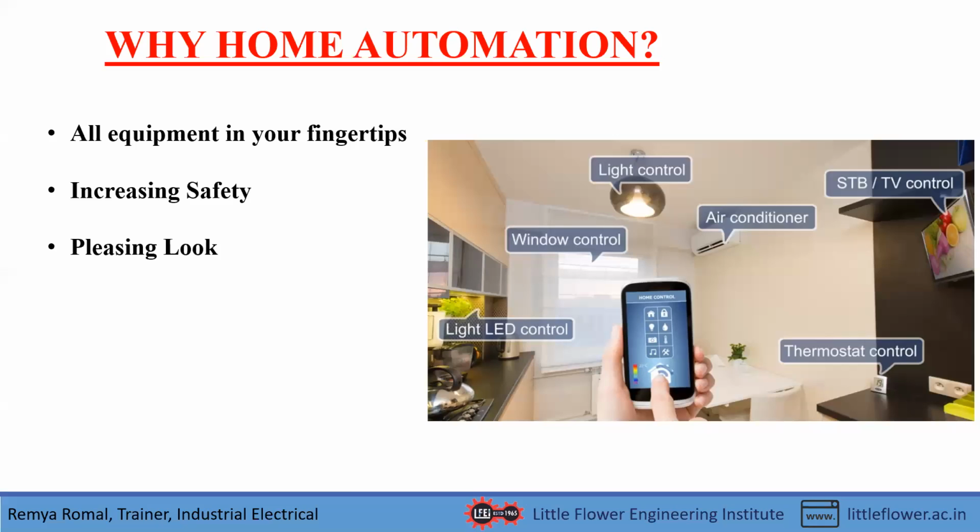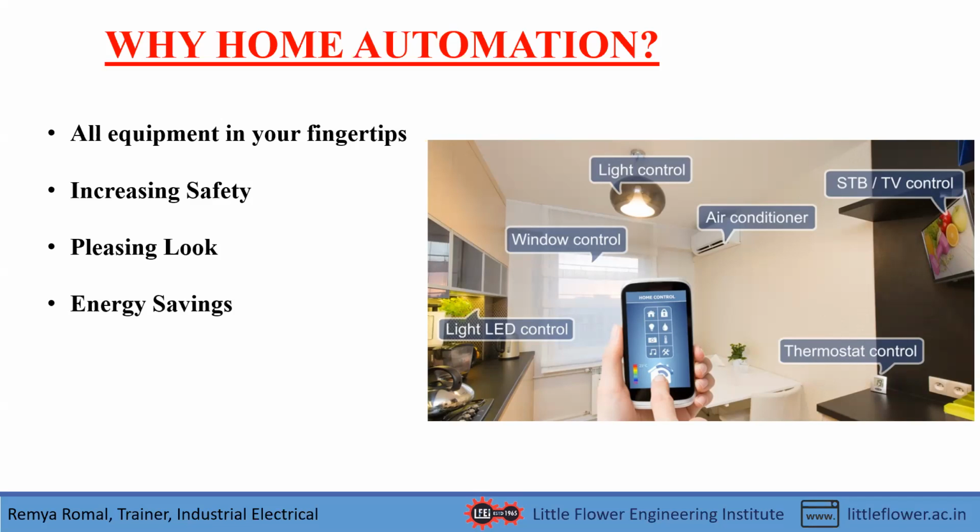And the third point is a pleasing look. The automated house does not need so many switchboards and so many wires running around the wall to control the circuits of our home. Instead, it needs a multi-touch pro. Multi-touch pro is a device in which entire home functions can be assigned and controlled. That will be the only device in our house when our house is automated. I'll explain the working of it in the upcoming slide.